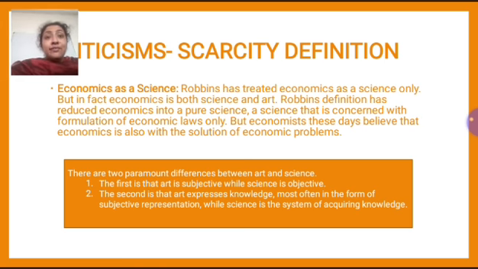All right, so when we talk about solutions, then again, because these economic problems are basically human problems, right? And the solutions to it will change from person to person. So art is something which is subjective in nature, right? While science is something which is objective in nature, we get fixed facts in case of science, right? So second is art expresses knowledge more often in the form of subjective representation, while science is the system of acquiring